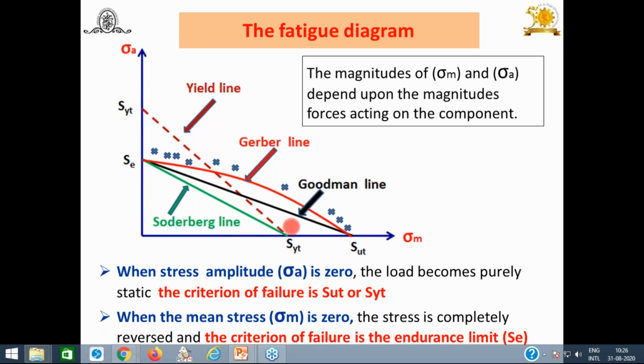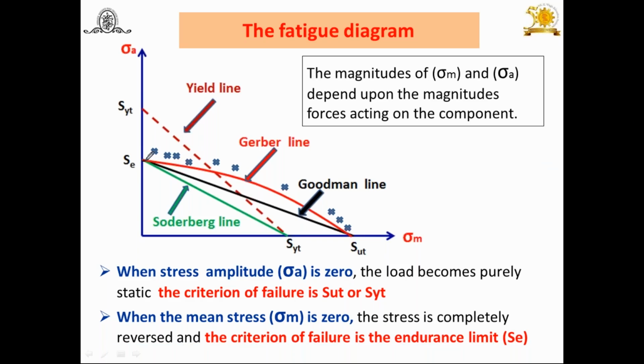It's okay now. So you can look at SYT and join this. It's a yield line. Again, I have already explained this to you. While constructing the modified Goodman diagram, last time, when components are subjected to bending and axial load, I am constructing it further. It's from this point to this, and again to this point. Because I am going to construct SE up to this point A, and again from A to the point SYT, so we are taking care of yield here, because it's a yield line.